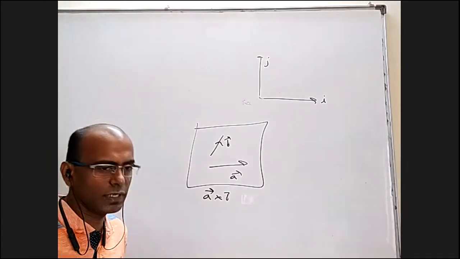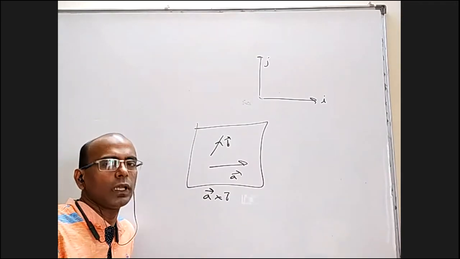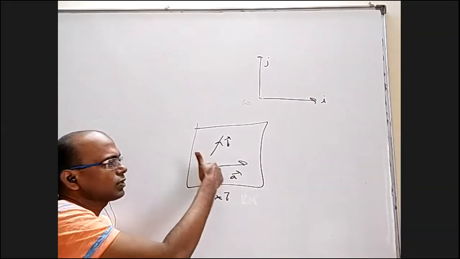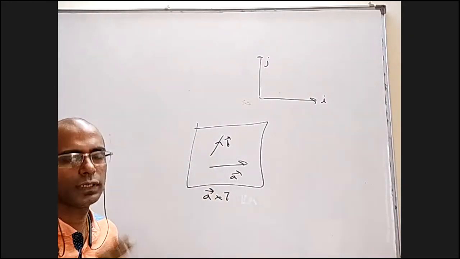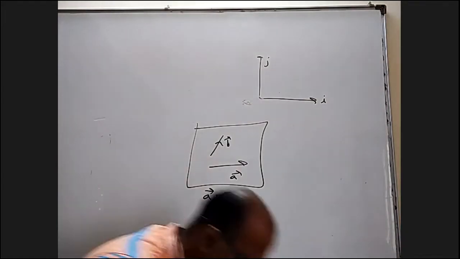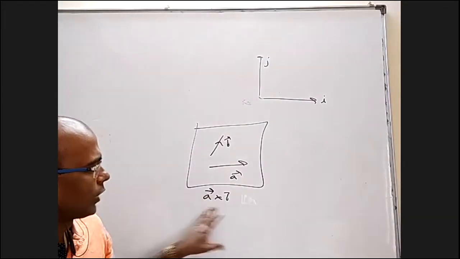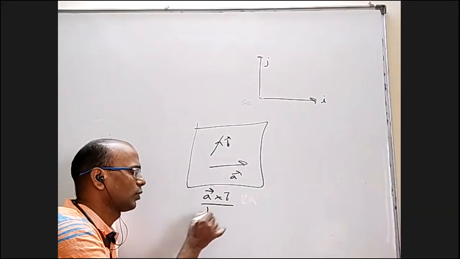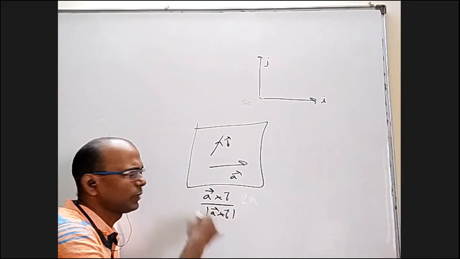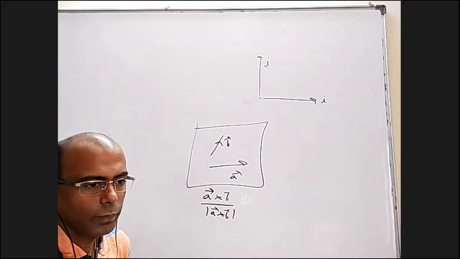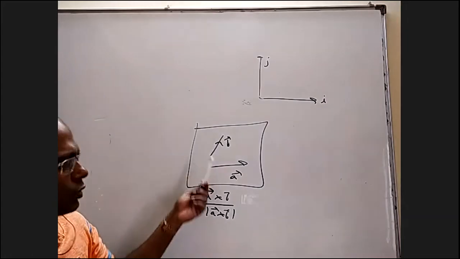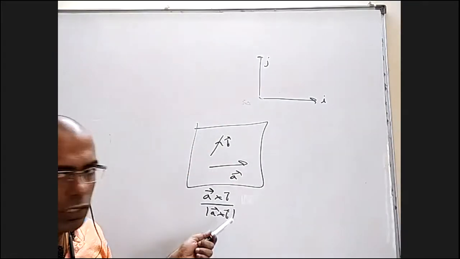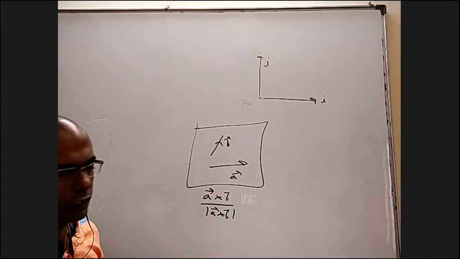The definition of A cross B is a vector with a particular magnitude, but the direction is perpendicular to both A and B. Of course, it's perpendicular like this or like this, depending on the screw rule. But the definition is that it's a vector perpendicular to both A and B. Now if you want a unit vector perpendicular to this plane, just divide by the magnitude, mod A cross B. We will be using this many times. If you want a vector perpendicular to two given vectors, or a vector perpendicular to a plane containing two vectors, it is a cross product. If you want a unit vector, divide by the magnitude of that.